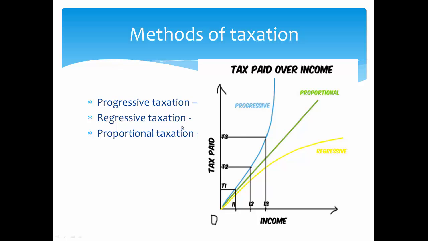Then we will see regressive taxation. So regressive taxation is just the opposite of progressive. As you can see, the income keeps on increasing, but the tax rates just keep on decreasing, and after some time they will just become constant, or they will become zero also after a certain limit. So these are the decreasing rates of tax, and they are used to promote some specific sectors. For example, to promote the growth and development of small scale industries.